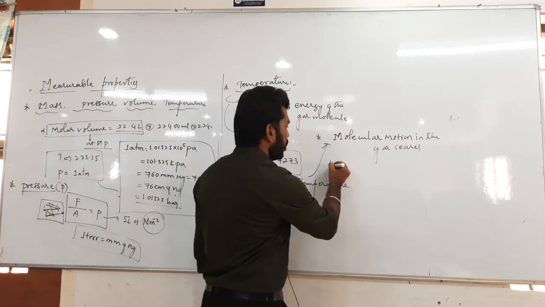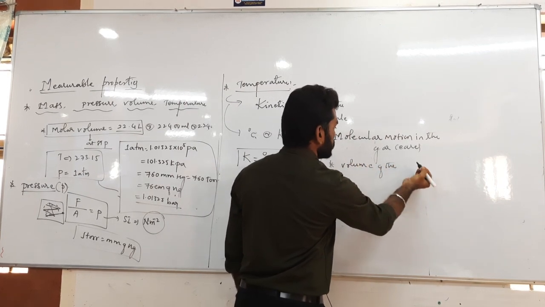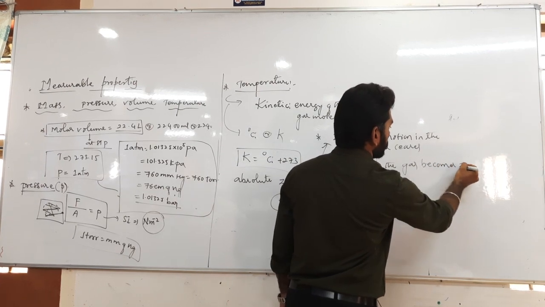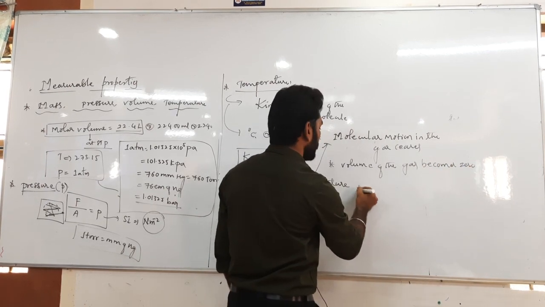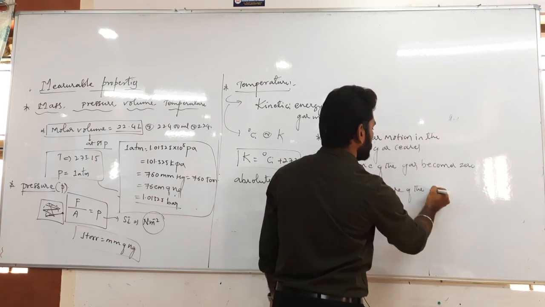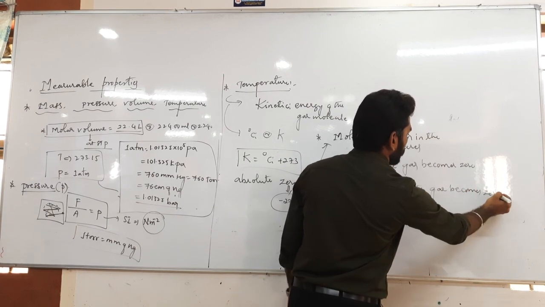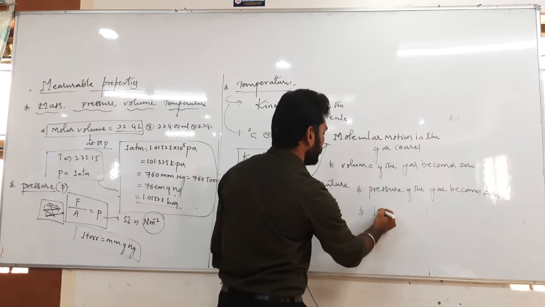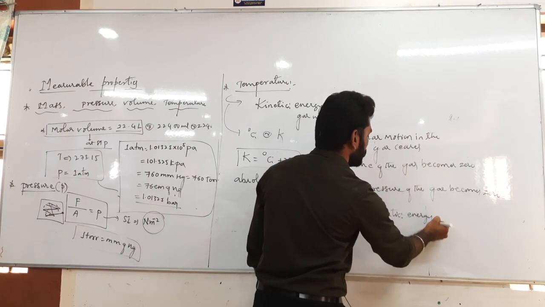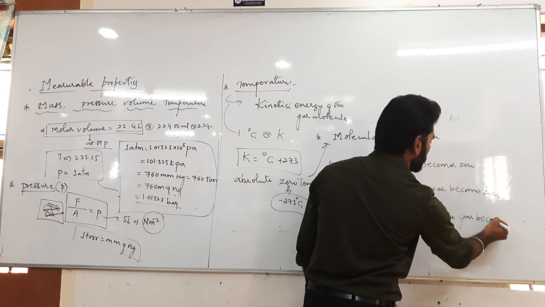And volume of the gas becomes zero. Pressure of the gas becomes zero. And kinetic energy of the gas molecules becomes zero.